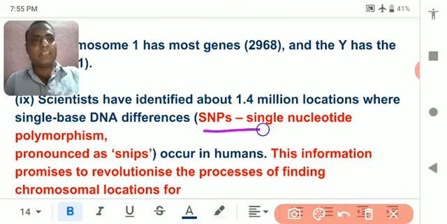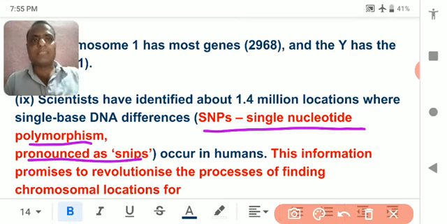So these differences are called SNP, single nucleotide polymorphism. Polymorphism means differences, and it is pronounced SNP. It is very important. Remember, SNP. Sometimes it is asked in the CBSE. I have seen that asked: what is SNP and what is its importance.